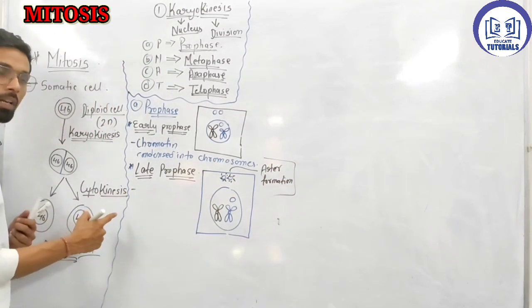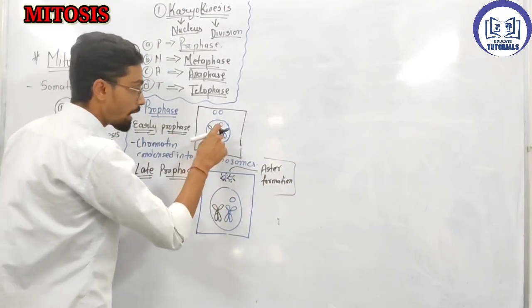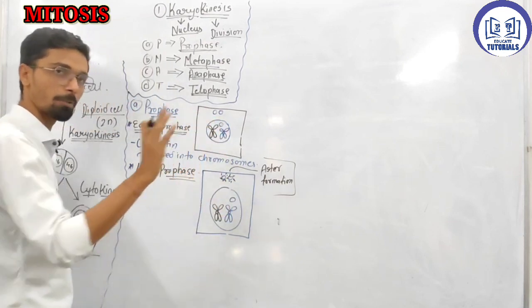So what happens in late prophase? First thing, the nucleus disappears.